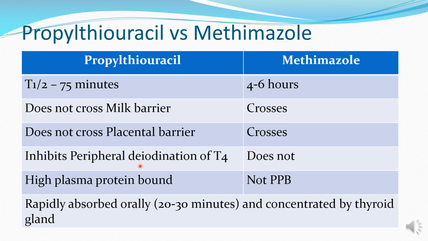This property is important when rapid control over the thyrotoxicosis is required, wherein high levels of release of T4 from thyroid gland will cause more conversion of T4 to T3 and more toxicity. Propylthiouracil is more plasma protein bound as compared to methimazole. Both of these drugs are rapidly absorbed orally and are concentrated in the thyroid gland.